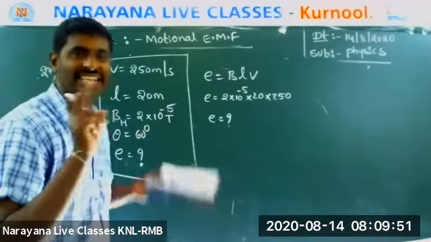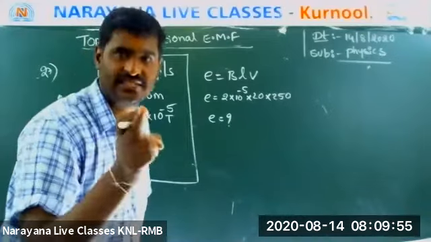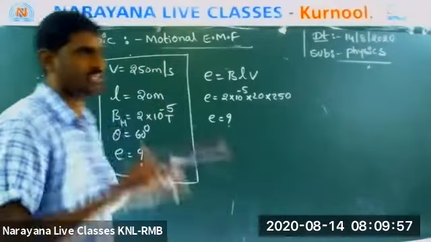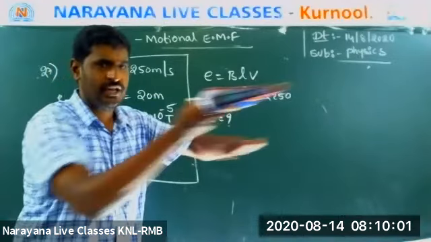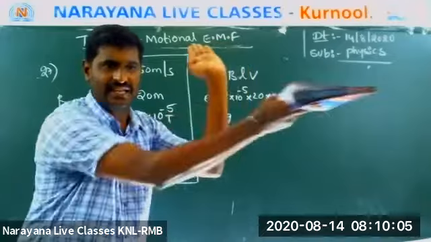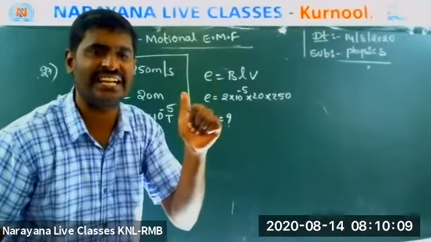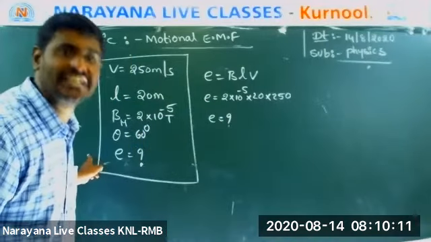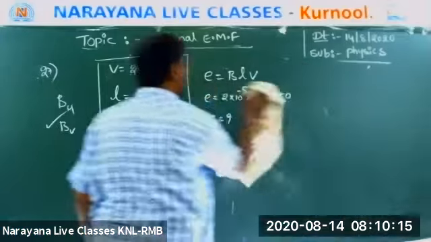Listen, I said yesterday, if a conductor cuts the flux, then only EMF is induced. Now see, this is a wing. This is BH, and this is BV. It is cutting the BV. So which flux is cutting? Vertical component.